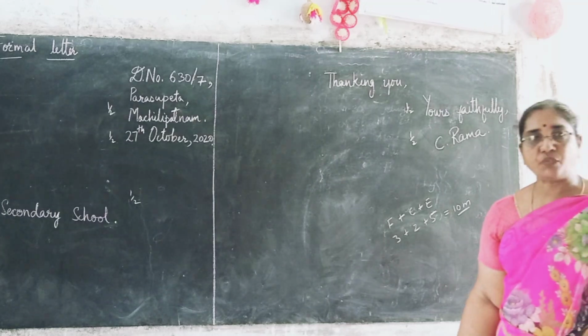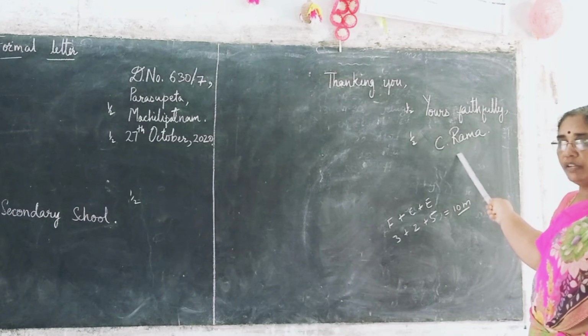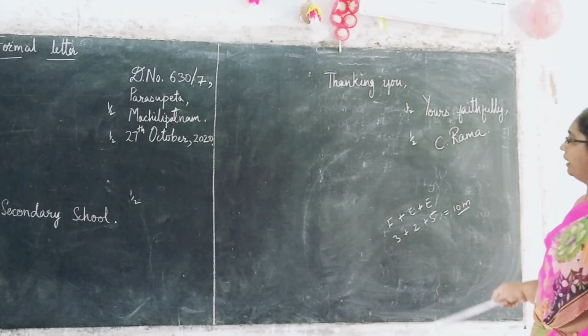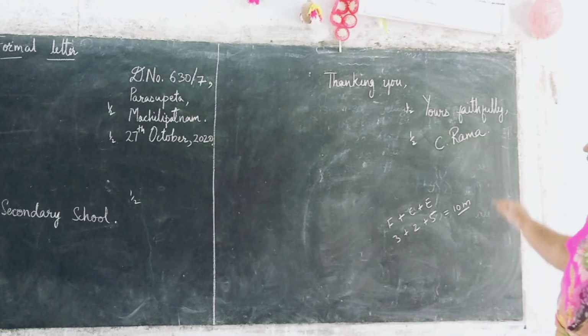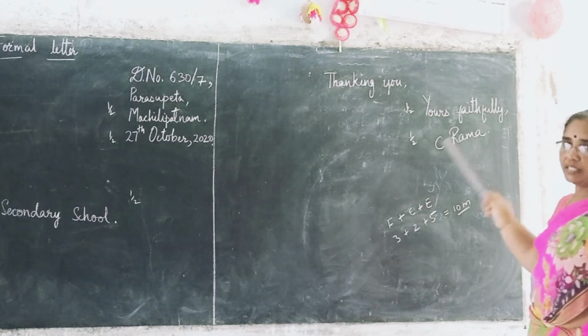Maybe your C stands for something. So C. Rama, C. Rama, whatever it is, try to put that. Okay, your full signature should be there. So half mark is allotted for the subscription. This is known as subscription. This is for half mark, and there is another half mark for the signature.